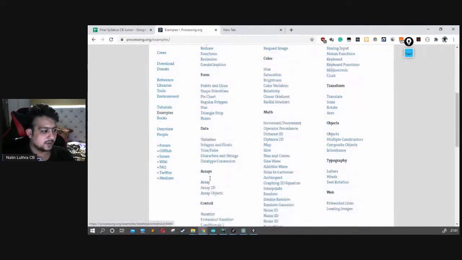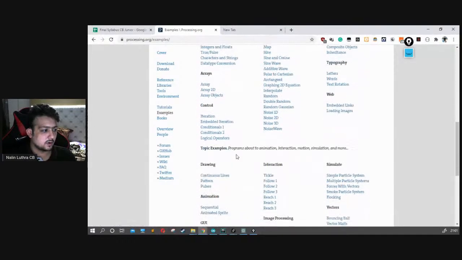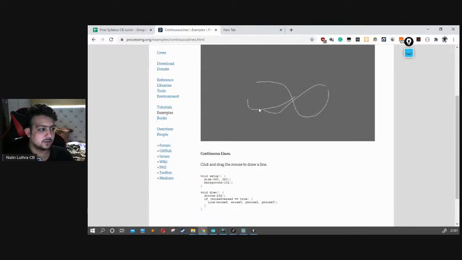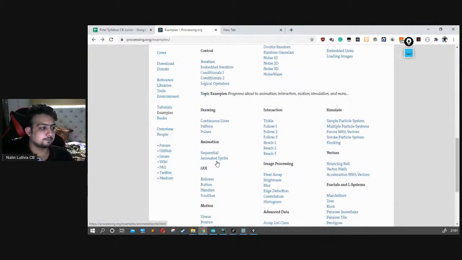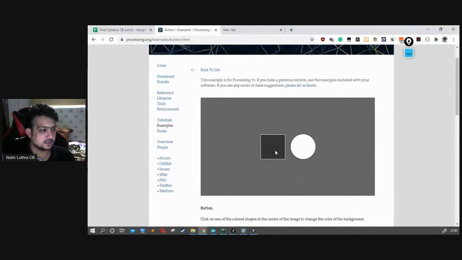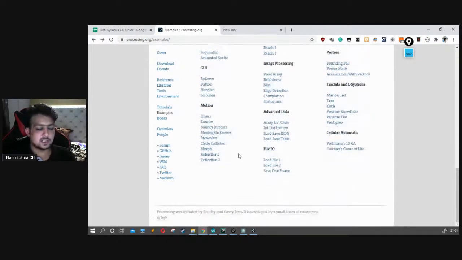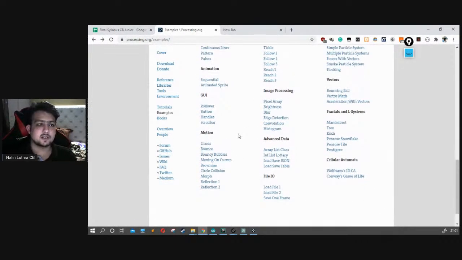We have variables, arrays, drawings, continuous drawings. For example, in this case, a line is being drawn. That's what I already explained to you guys. We have a button in this case. When I click it, the person has put the whole thing into it. So you can use this. This is basically the processing library altogether. You can explore it, whatever you want to do.